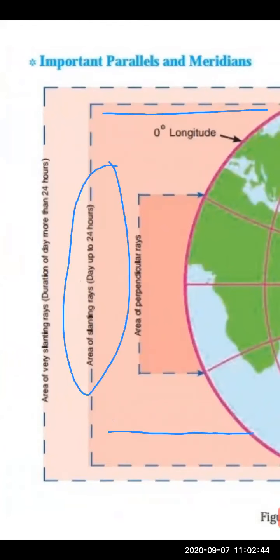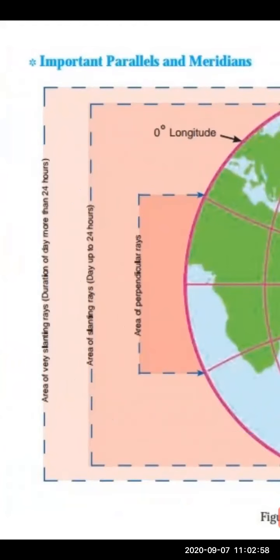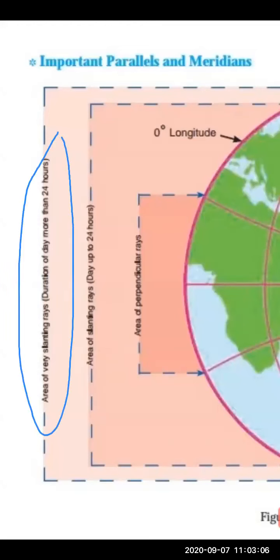From the equator, when we move towards north and south, towards the Tropic of Cancer and the Tropic of Capricorn, this region experiences slanting rays. Moving ahead, when we move towards the poles, the polar regions, these regions receive very slanting rays. Extremely slanting rays are experienced there.